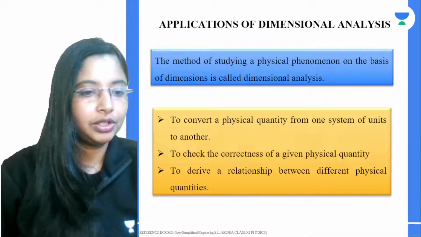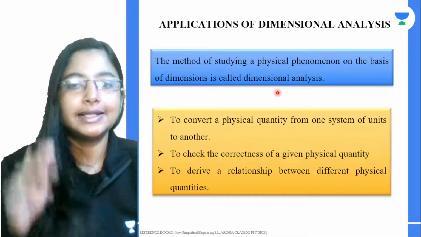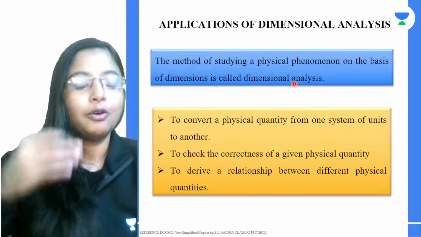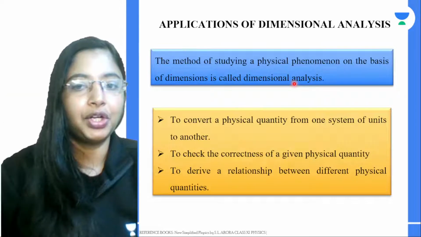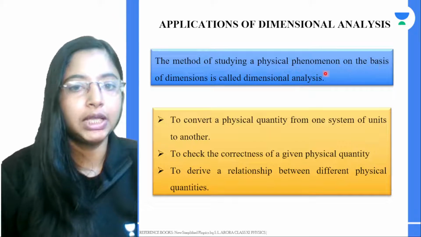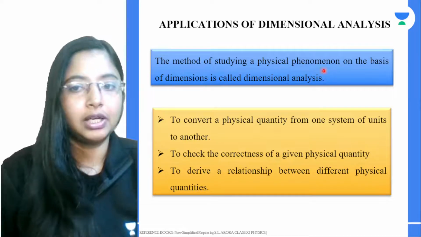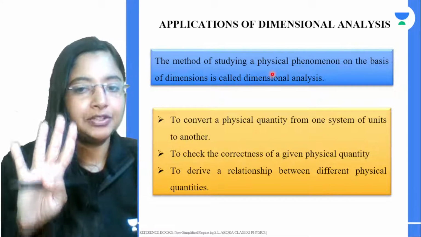Now, what is the use of learning about dimensional analysis? First, let's understand what dimensional analysis is. If you're using dimension to study any physical phenomenon, then we call that dimensional analysis: the method of studying a physical phenomenon on the basis of dimension. There are applications for this.